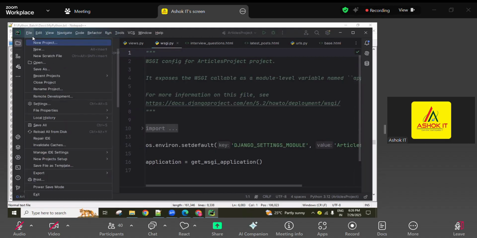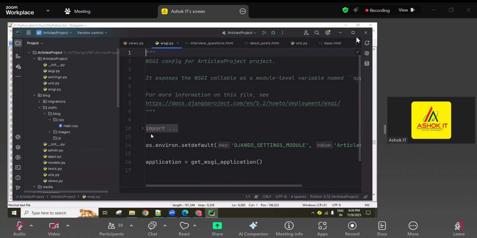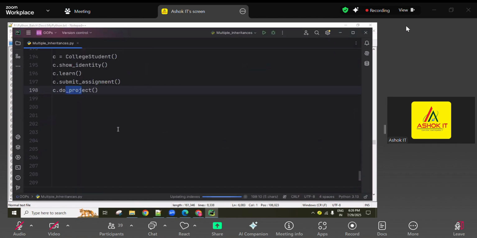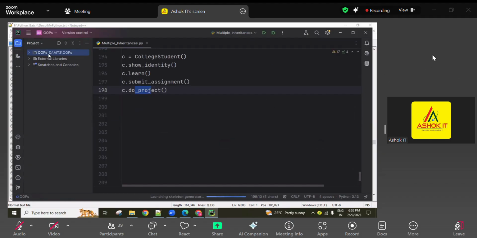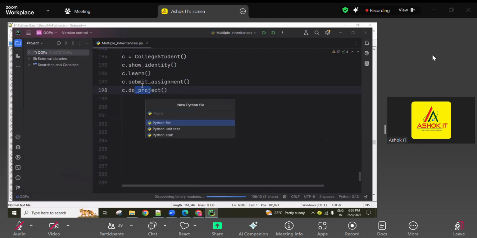Okay, I'll open our previous program and create one more. Right click on new, click on Python file, and give the name polymorphism program .py.